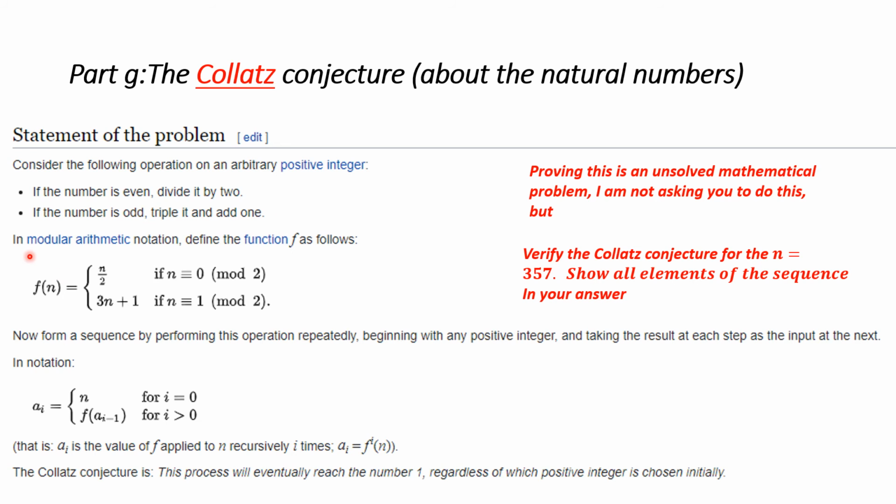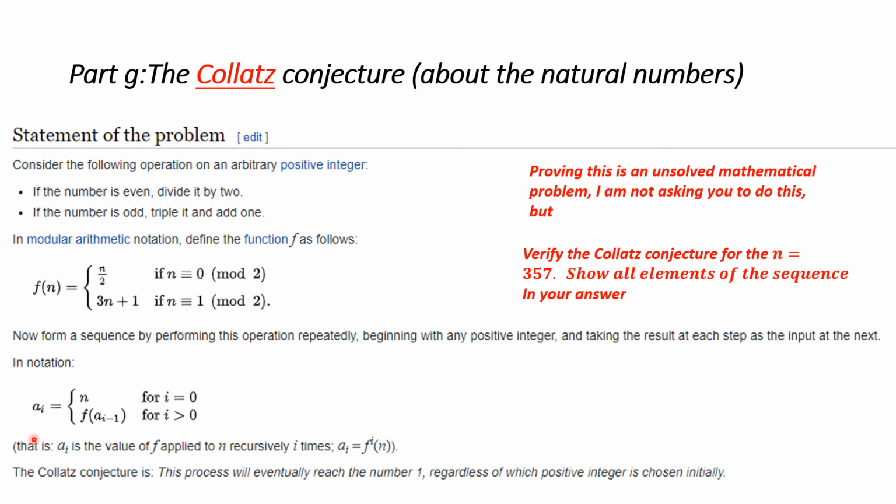Now, if you are interested in modular arithmetic notation, then this f would be defined this way: f of n is equal to n over 2 if n is congruent to 0 mod 2, that really means it's even. And if you have an odd number, you get 3n plus 1 if it's congruent to 1 mod 2, which means it is odd. So now what you do is you form a sequence by performing this operation repeatedly, beginning with any positive integer, any natural number, and taking the result of each step as the input into the next step.